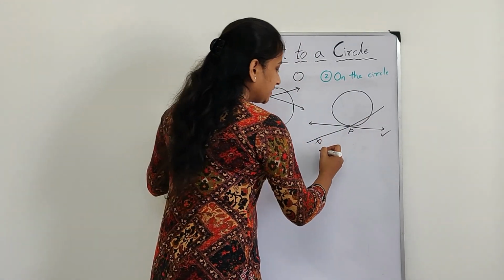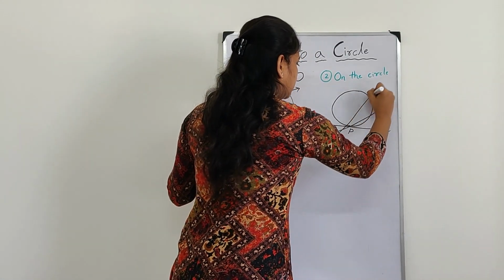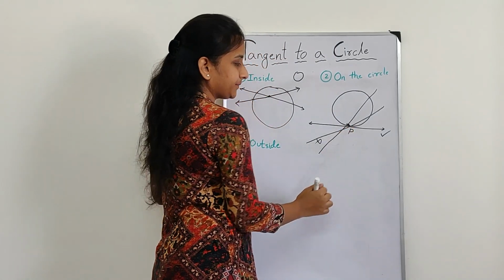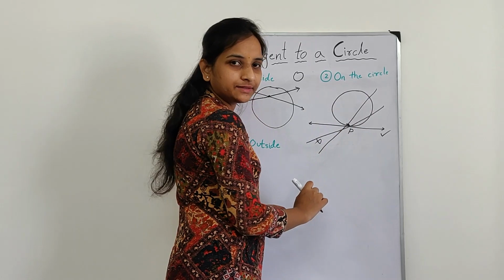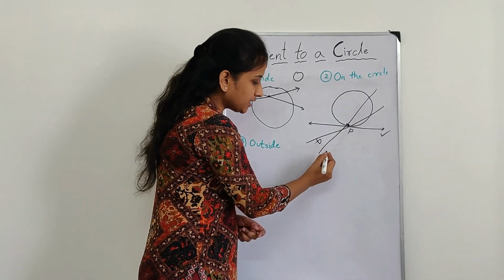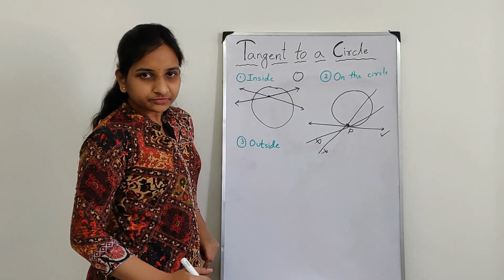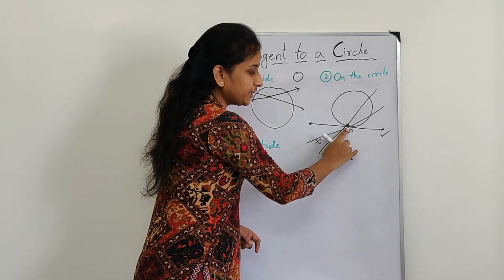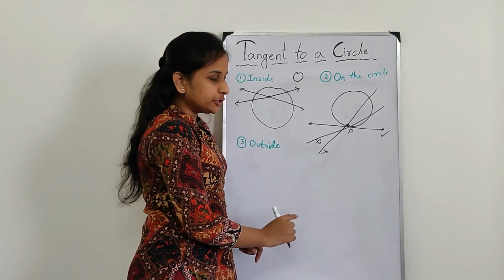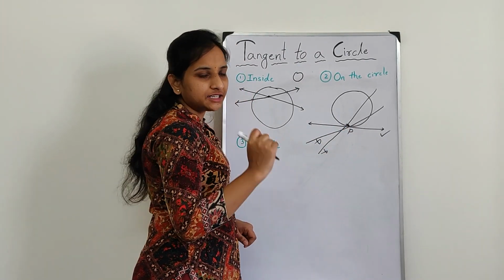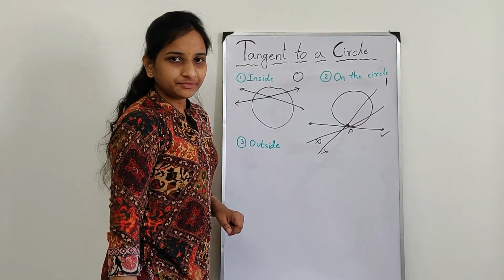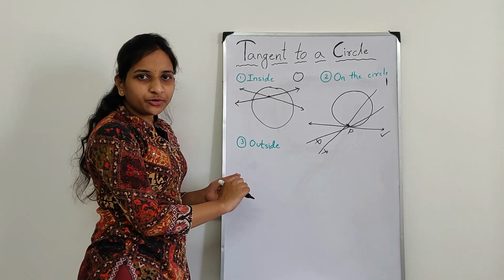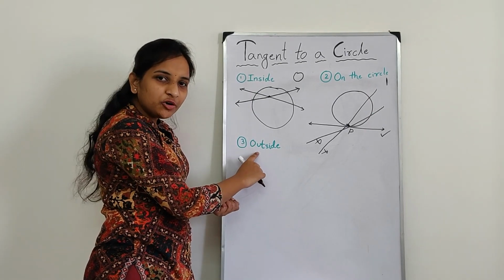I am drawing another line passing through this point. Again, this line intersects the circle at 2 points. That means this is not a tangent also. So, if the point is on the circle, then you can draw only one tangent to the circle. Only one tangent. Now, let's see how many tangents you can draw if the point is outside of the circle.